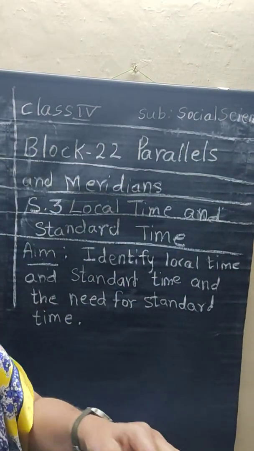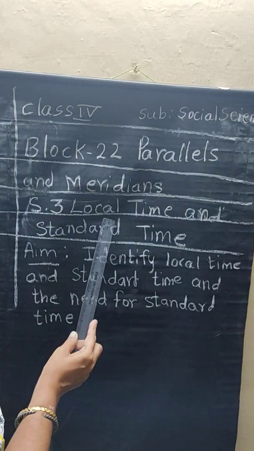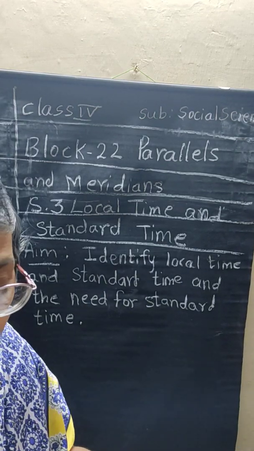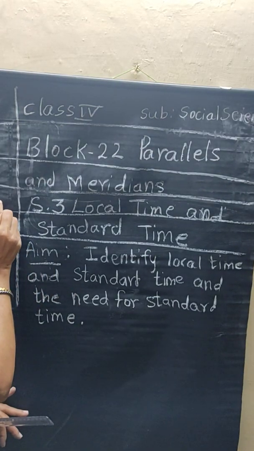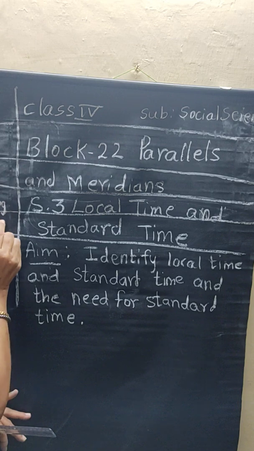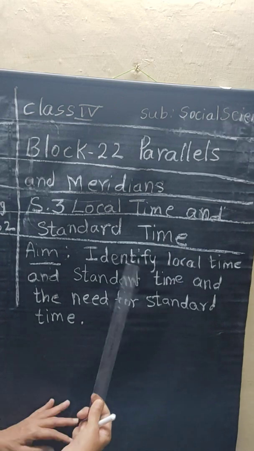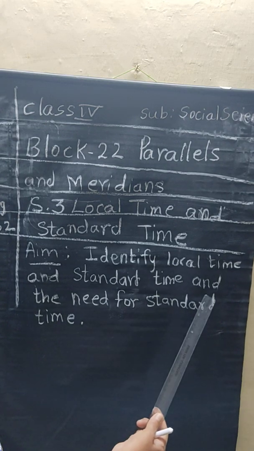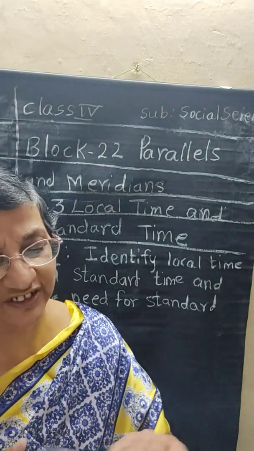Today we'll start with Block 22, Parallels and Meridians, S3, local time and standard time. We will study about local time and the standard time. This is page 32, Work S3. We have to identify local time and standard time and the need for standard time. So we need one standard time, one fixed time, right?